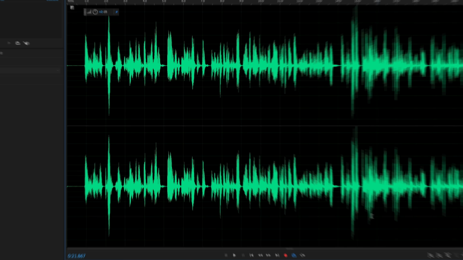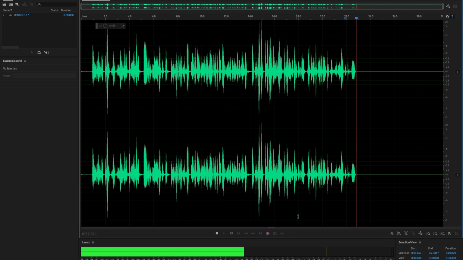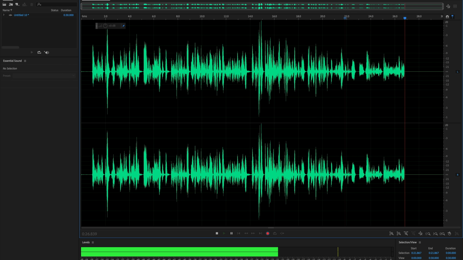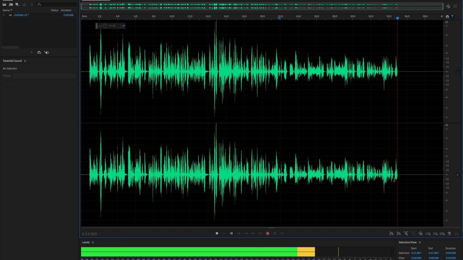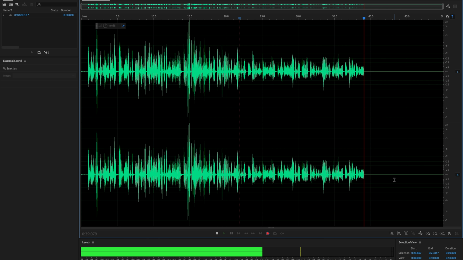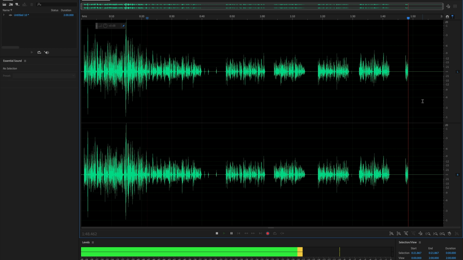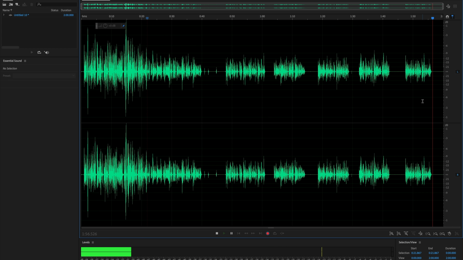That looks good. And then let's try this again, click record. And now that's looking like a much better signal. You can see I'm not really in the red anymore. I'm seeing some yellow. That's okay. I'm all right with that, but I don't want to get those high peaks. And later on, I can make this sound a little bit louder. So this is what I'm going for in terms of a nice, clear signal. Now, one more thing you want to do is make sure you have a section that has a little bit of dead air. So I want to make sure I'm quiet for at least a few seconds. So something like this.